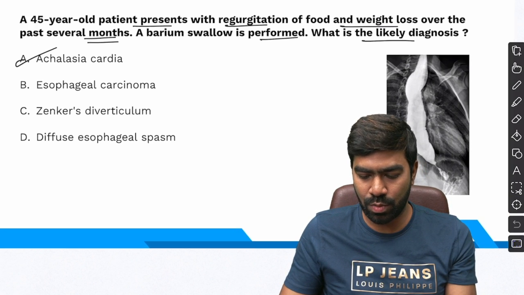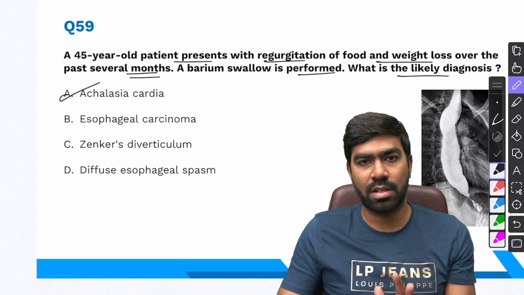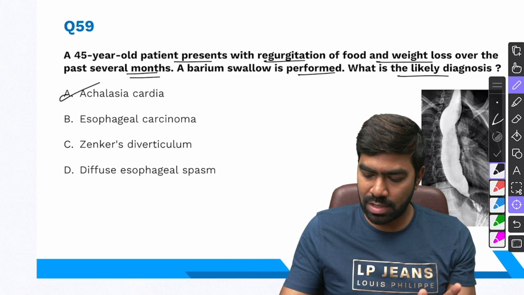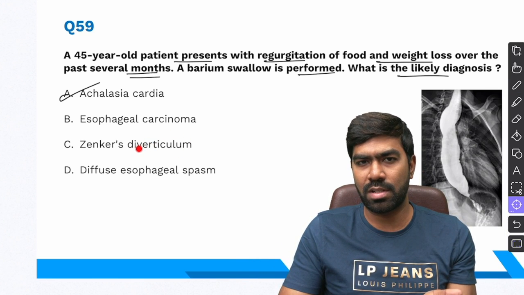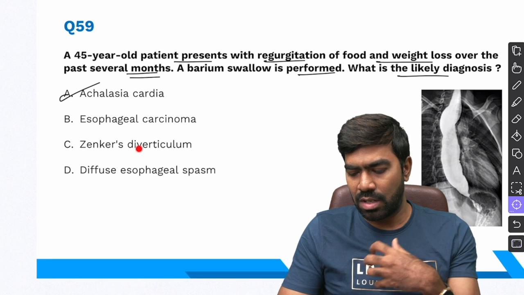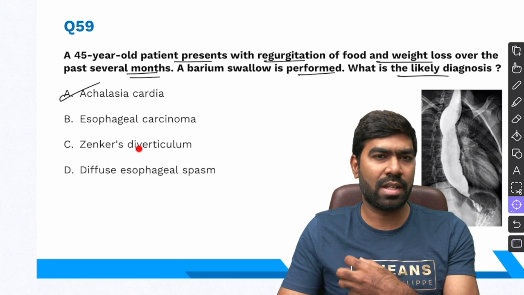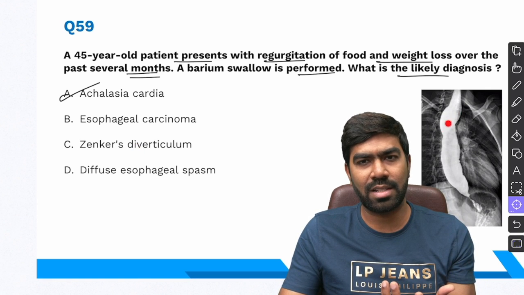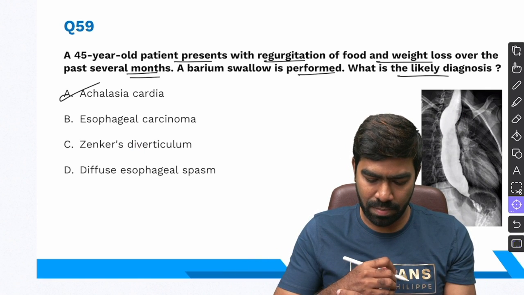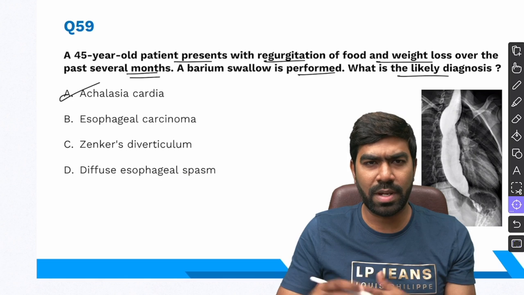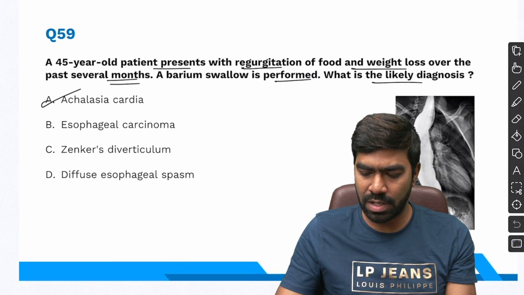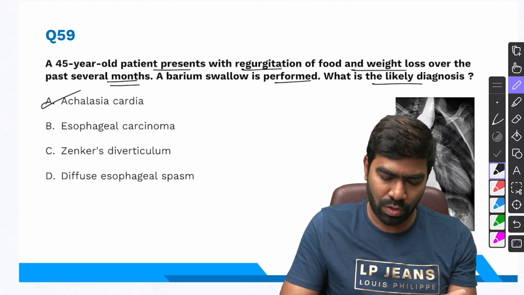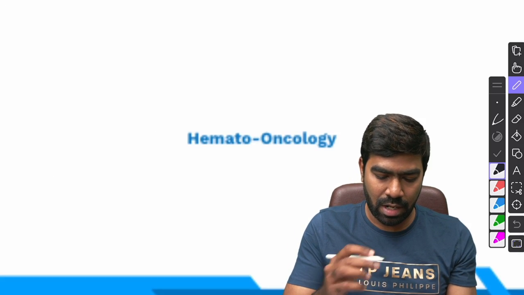I don't know what's the exact question, but if the age is correct and the symptoms are correct, probably I'll be thinking about achalasia cardia only. Zenker's diverticulum also occurs in very old age patients where they will not have weight loss, but basically they are going to have halitosis and regurgitation, and you don't get this classic bird's beak appearance in barium. You will see a different appearance. Diffuse esophageal spasm will present with chest pain predominantly in younger patients, and that's going to have a corkscrew appearance in barium swallow. So the right answer for this question is going to be achalasia cardia.